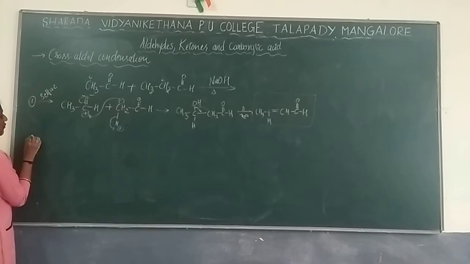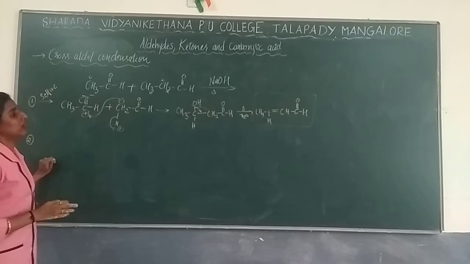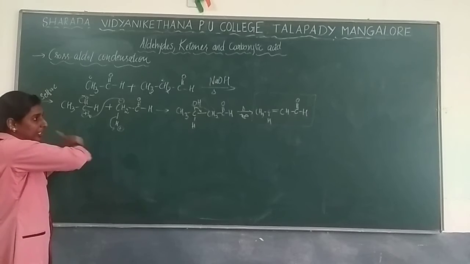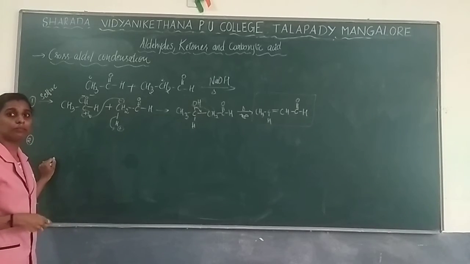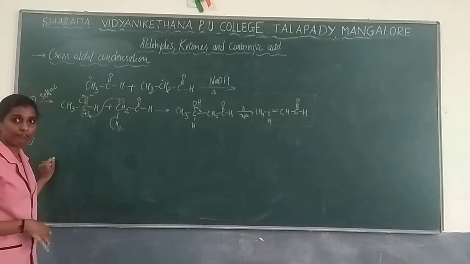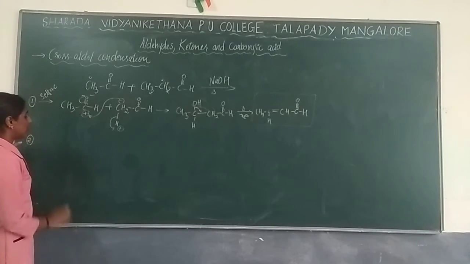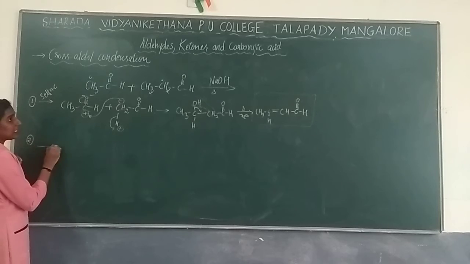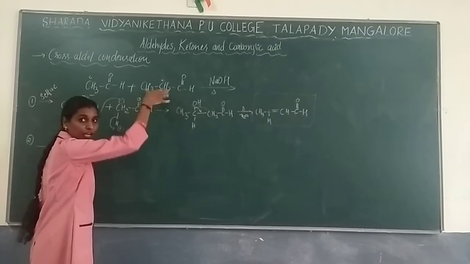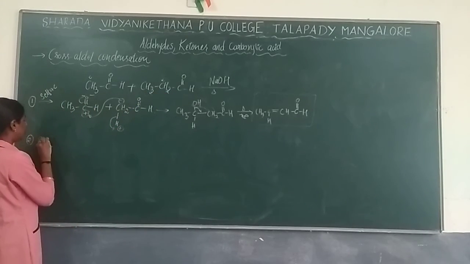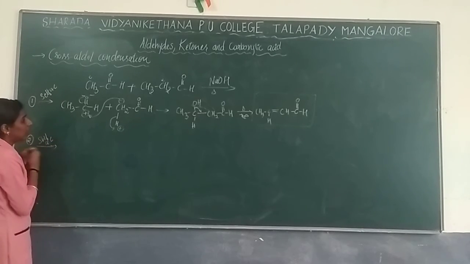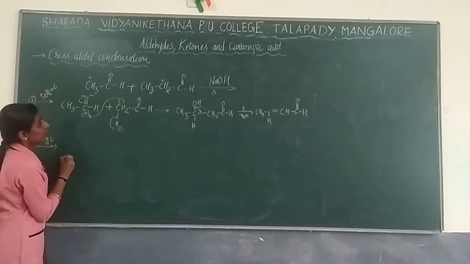Next, we'll go for the second. Okay, so as I write, you can pause and check with the product. Go with the mechanism. Try to write by yourself. Okay, pause it and try to write by yourself. Okay, so I'll write for the second one. Second one in the sense, this reactant again has to go for self-aldol condensation. Self-aldol condensation.